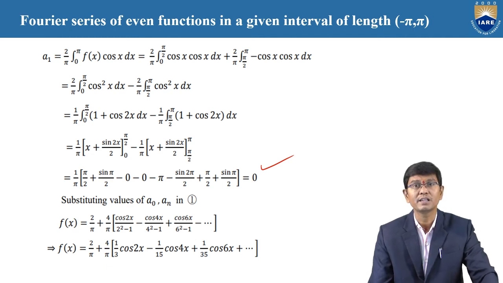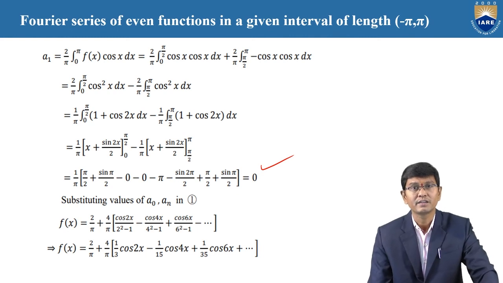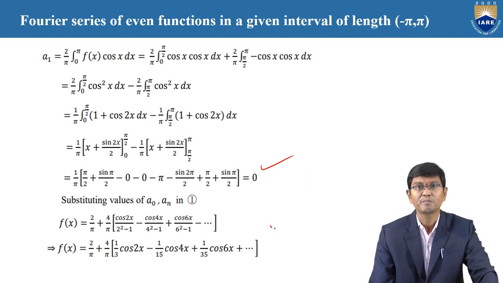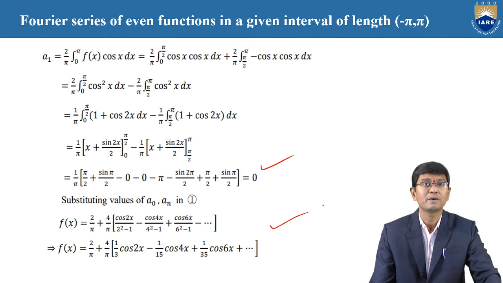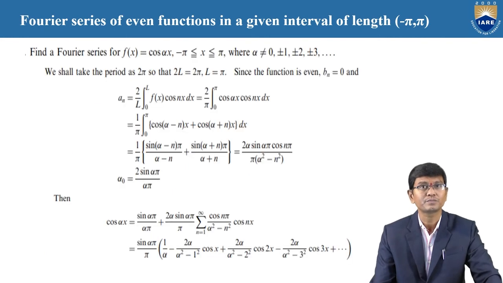And here finally, the value of a naught and an, the equation 1 is changed to f of x equal to 2 by pi plus 4 by pi into 1 by 3 into cos 3x, cos 2x minus 1 by 15 into cos 4x plus up to so on is the value. Now we need to check it.